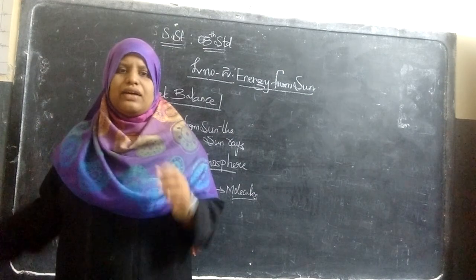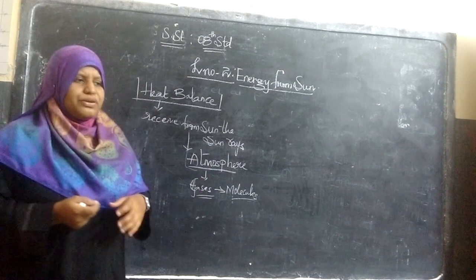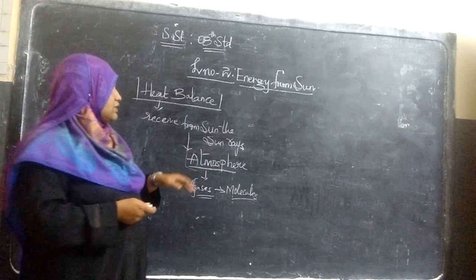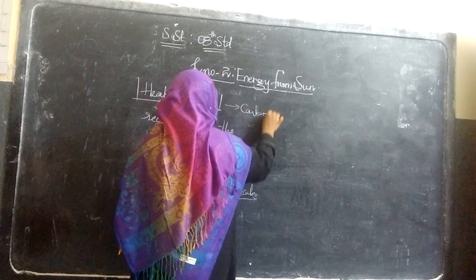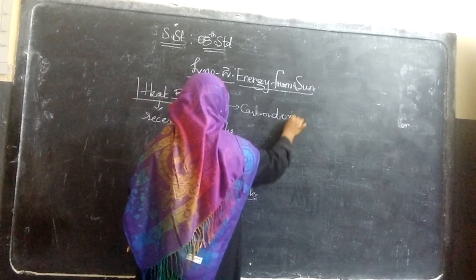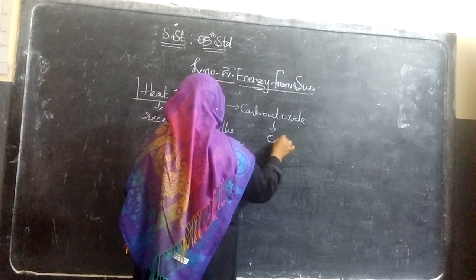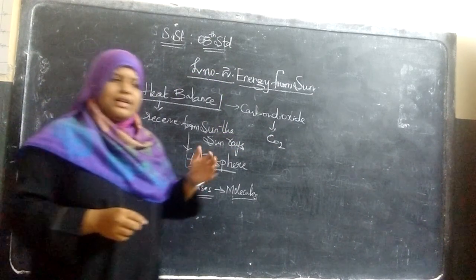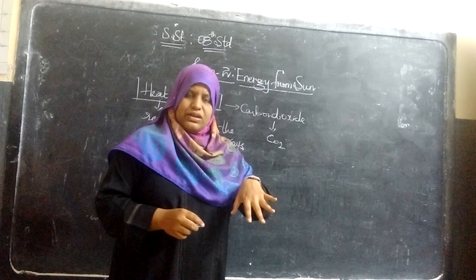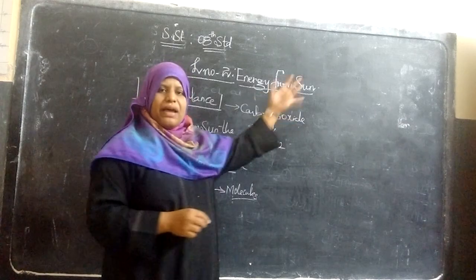So the most important thing in the atmosphere, the gas which is present and playing a very important role here, is carbon dioxide. I think you know the symbol of this gas: carbon dioxide, CO2. If there is more of it in the atmosphere, it doesn't allow the heat to be reflected back to space.